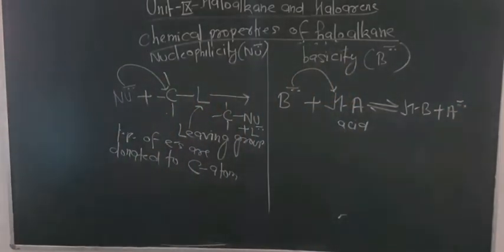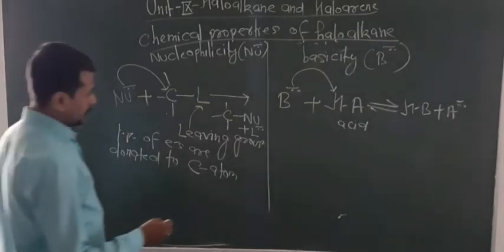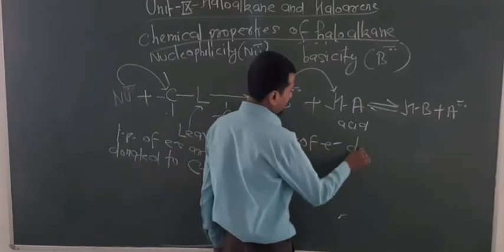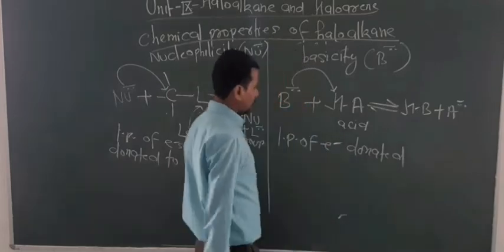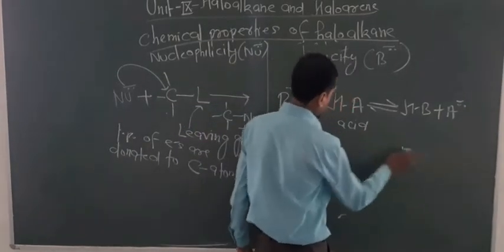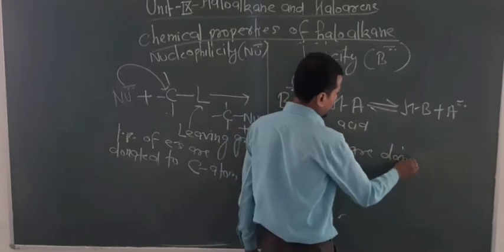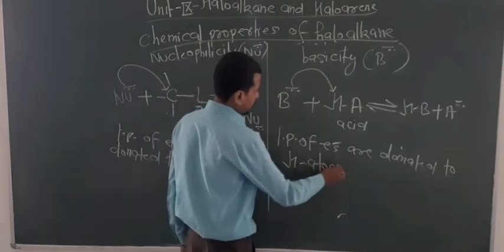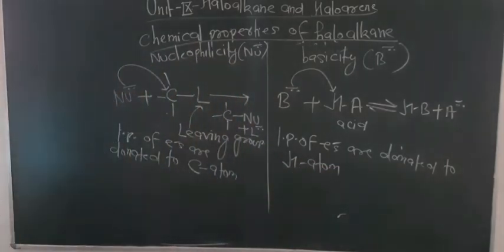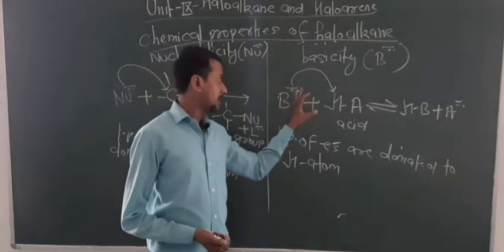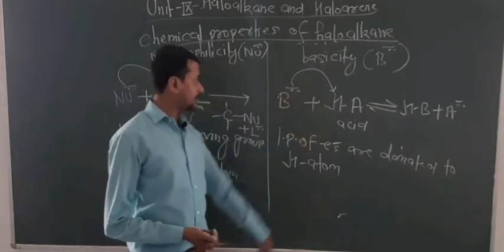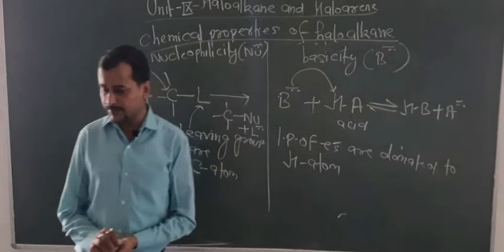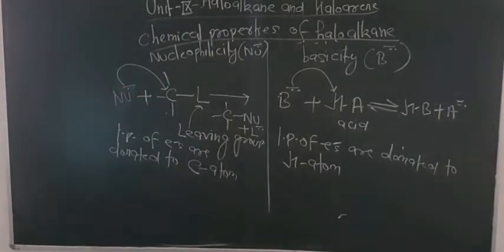So in the case of basicity, the lone pair of electrons is donated to the hydrogen atom. This is the basic difference between nucleophile and base. A base always donates electrons to the hydrogen atom, but a nucleophile donates electrons to the carbon. So this is the basic difference between basicity and nucleophilicity.